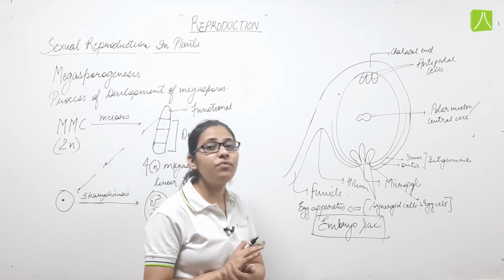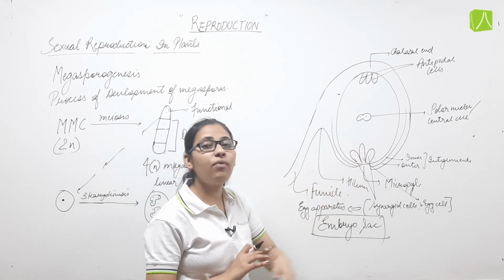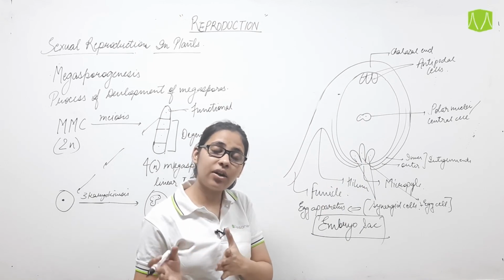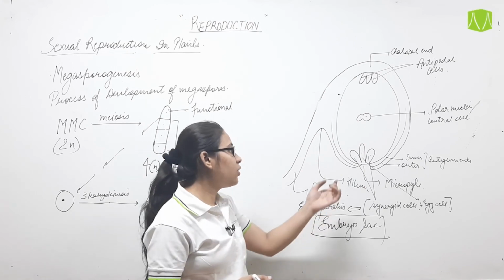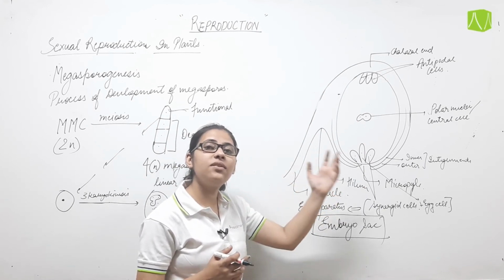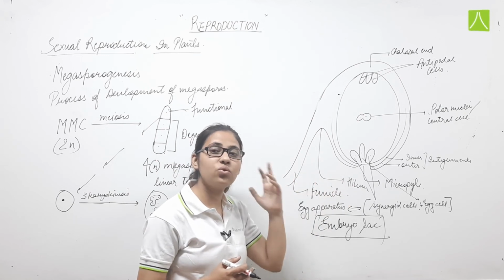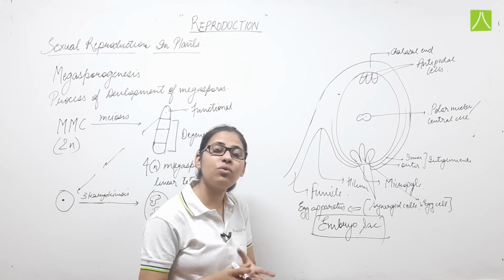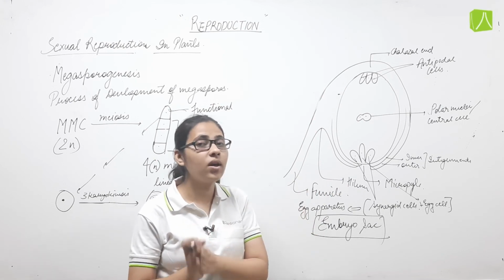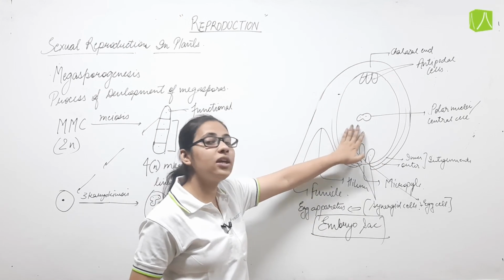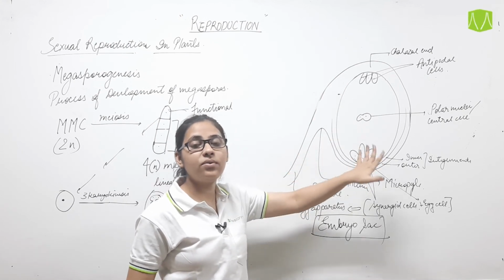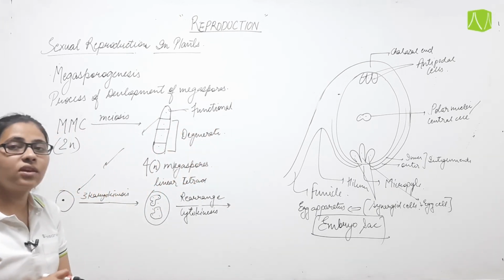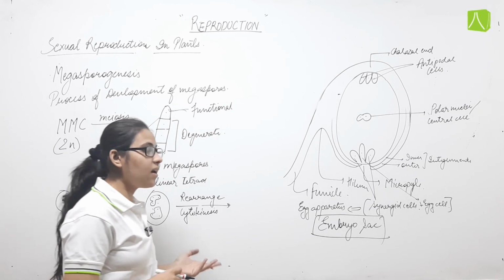But after the formation of the female gamete, they have formed and will take part in fertilization. Due to the formation of the female gamete, this complete ovule structure is known as the embryo sac. क्योंकि इसके बाद फर्टिलाइजेशन होगा, फिर जायगॉट, फिर एम्ब्रियो भी यहीं फॉर्म होगा, इसलिए हम इसको एम्ब्रियो सैक नाम देते हैं. So this is the process called megasporogenesis, in which the female gametes are formed.